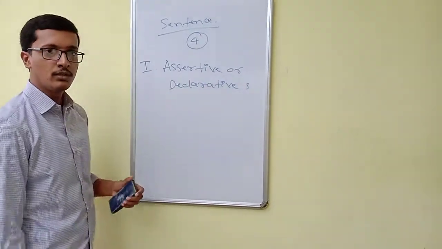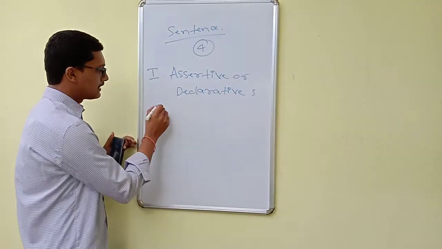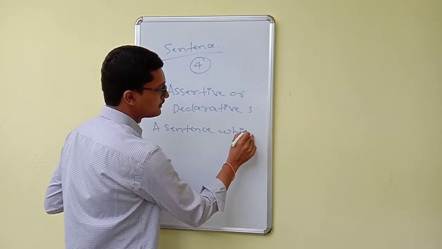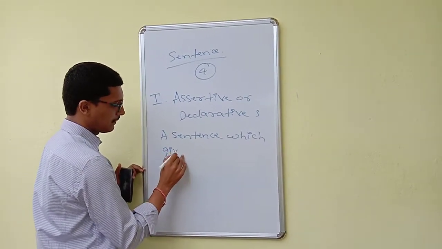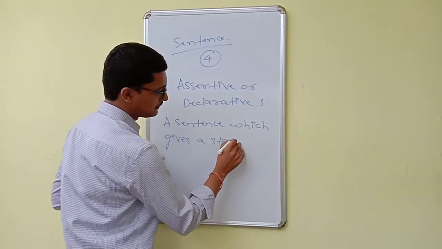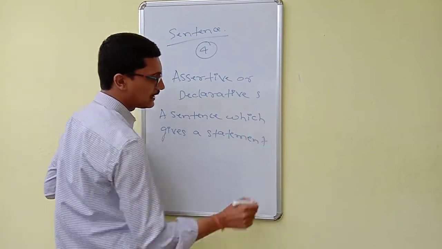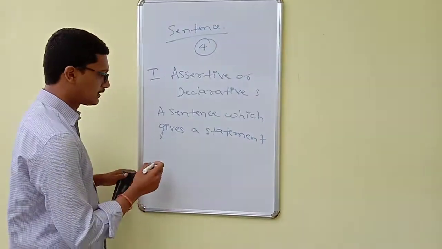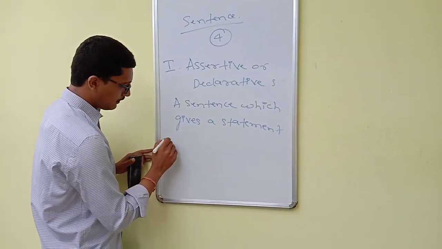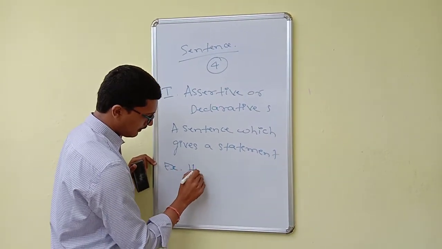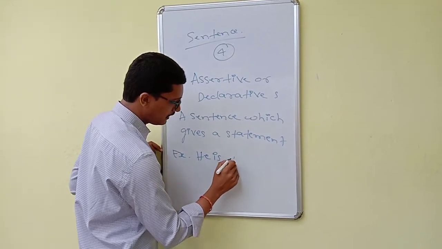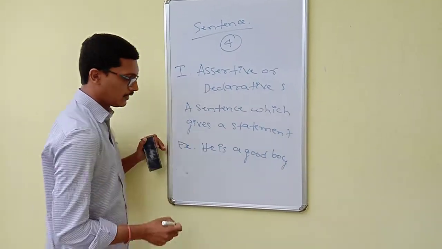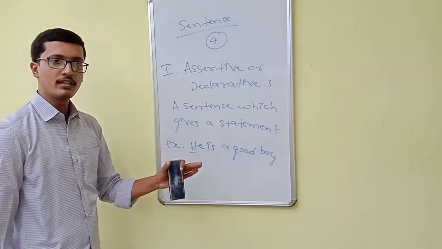The first one, assertive or declarative sentence. A sentence which gives a statement. All those sentences which give a statement, we call assertive or declarative sentences. For example, he is a good boy. He is a good boy. How is that boy? He's a good boy.